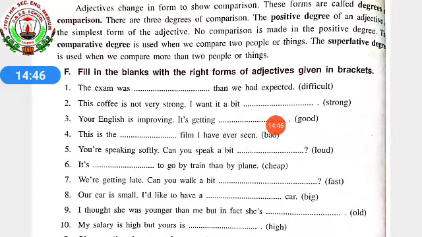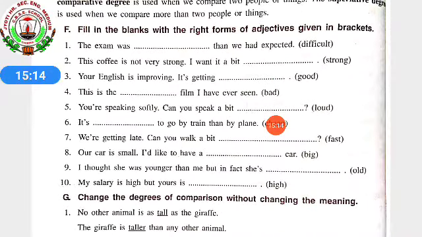In the same way, 5th one: you are speaking softly. Can you speak a bit dash? That means the person is speaking softly, so that person has to raise his voice. Two things comparison is going on over here. So what will come? Comparative degree. What is the comparative degree of loud? Louder. Loud, louder, loudest. So what will come over here? Louder. Okay.